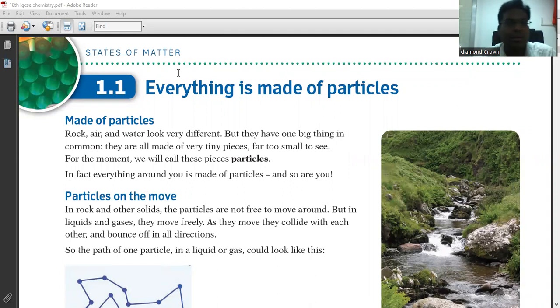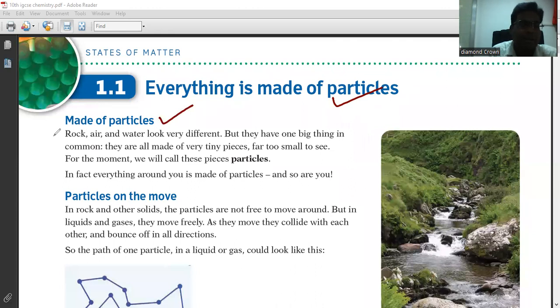I am Manish Singh. Today we will study the states of matter, 10th IGCSE chemistry, right? So our first topic is based on everything is made up of particles. So how everything is made up of particles. Look at the first point, made of particles, right?